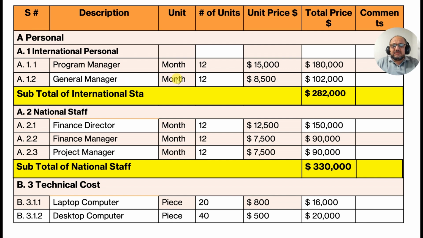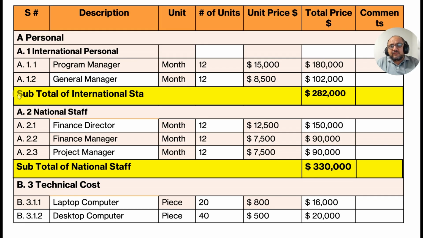Second, general manager. For how long? 12 months. How much per month salary? 8,500. Total 102,000. So the annual salary of this general manager, whether he or she, is $102,000. And we then calculate here the total of the international personnel.